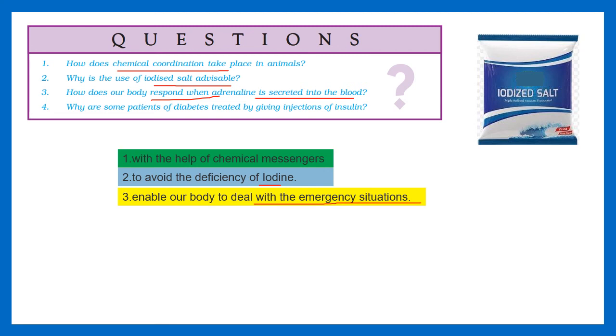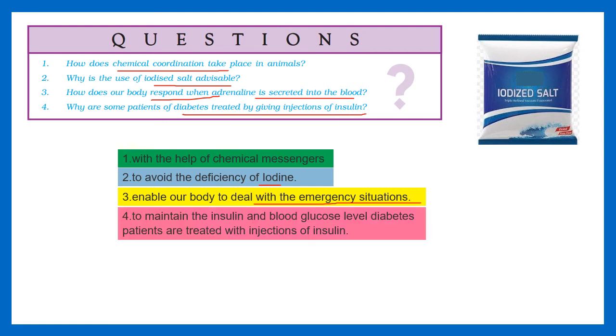The next question is, why are some patients of diabetes treated by giving injections of insulin? It is obvious that they are advised to take the injections of insulin to maintain the level of insulin and to maintain the level of blood glucose, and they take the injections of insulin.